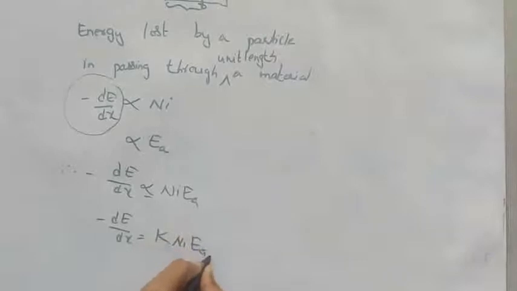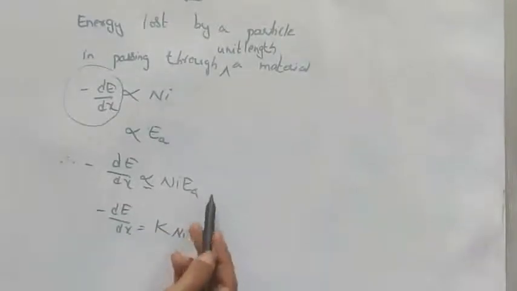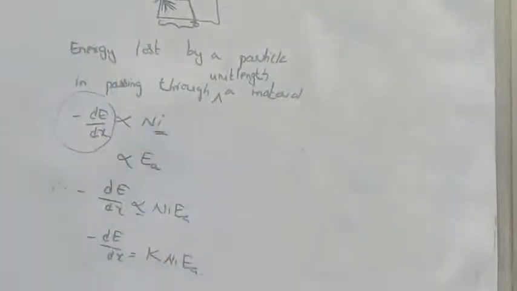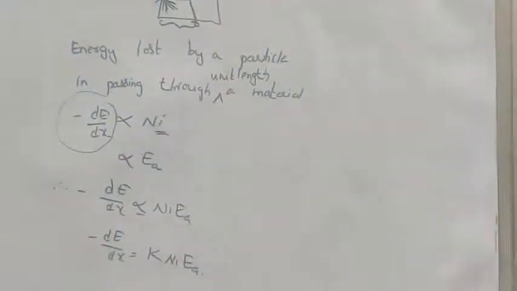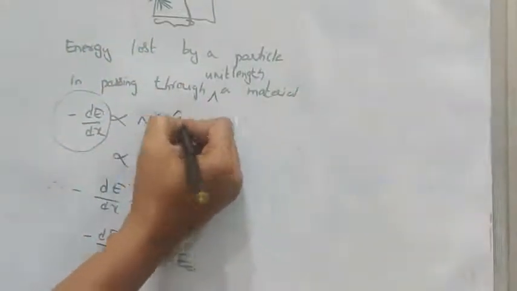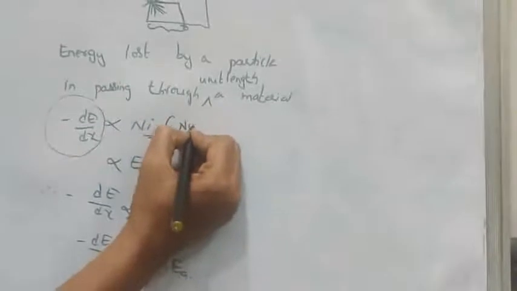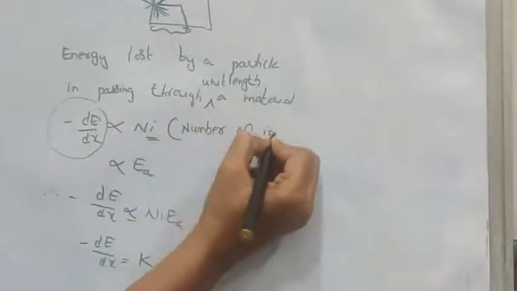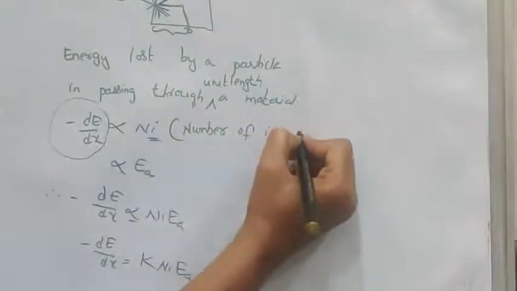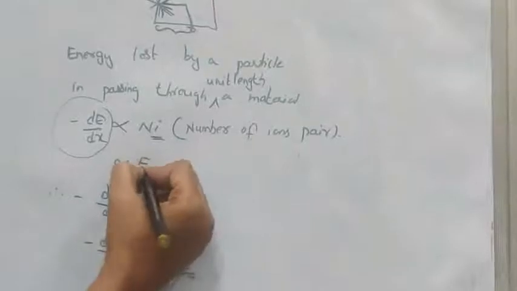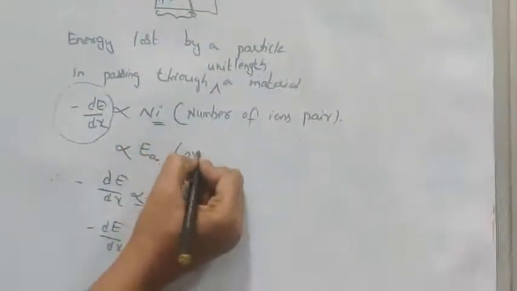Here Ni represents the number of ion pairs produced by the particle, and Ea represents the average energy.